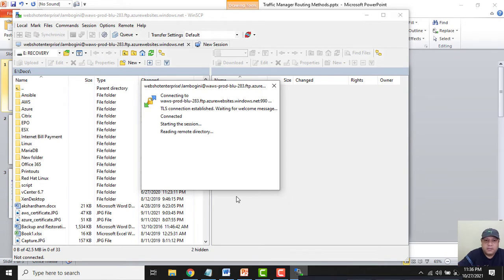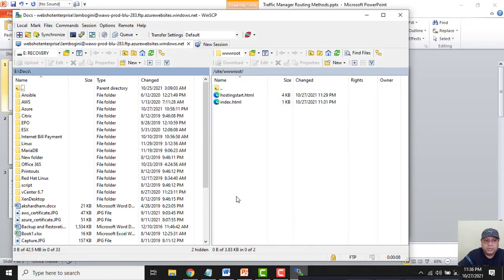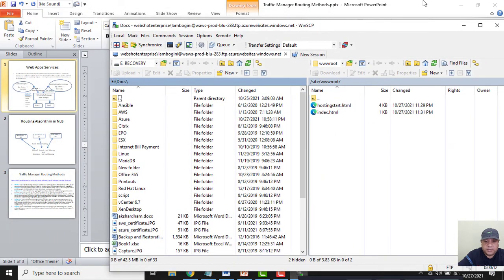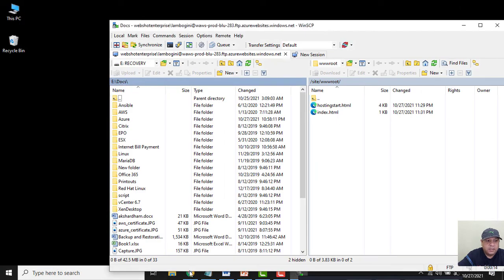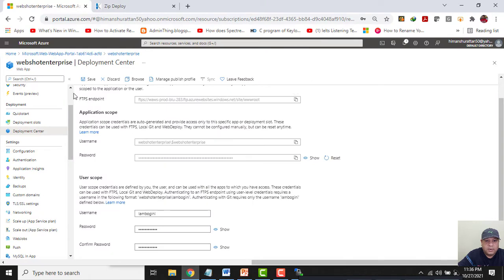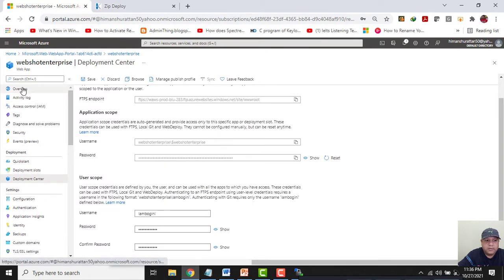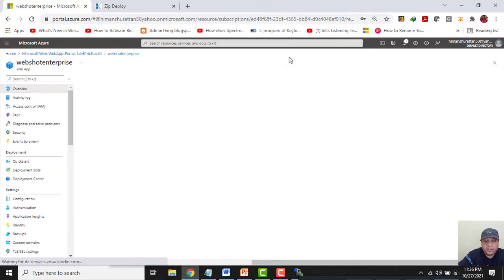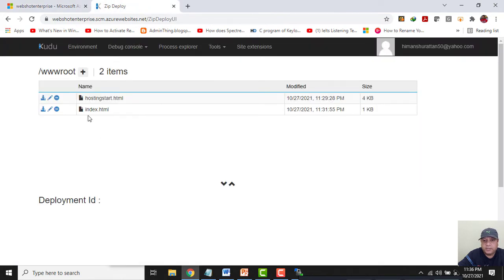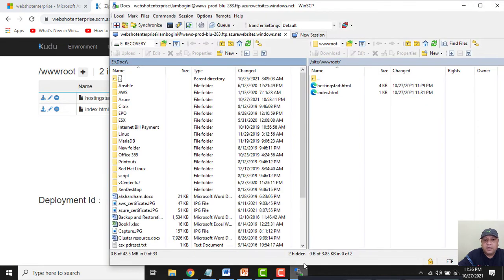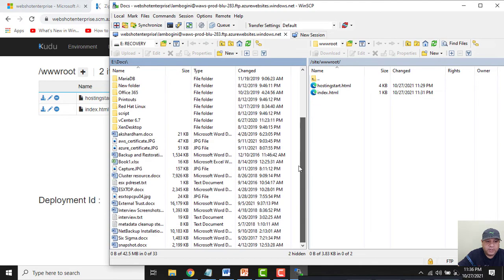So guys, see, I am now able to connect to this Azure app service. And see, recently I have configured this index.html and I can see it through WinSCP. The same index.html is there. So if I have to put any picture or anything over here, I can do that from here.